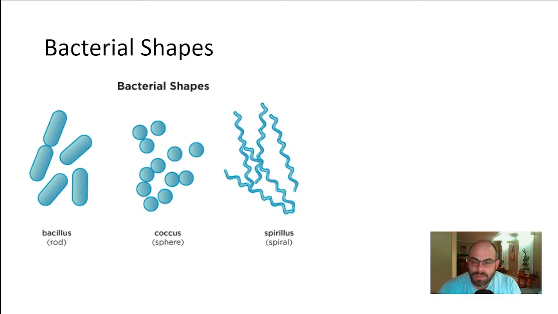A lot of times you'll see this on the end of a word, like Staphylococcus bacteria is an example. The word staph just has to do with the grouping of the bacteria, and of course the tail end, the coccus, is the shape of the bacteria. So there's some bacterial shapes.